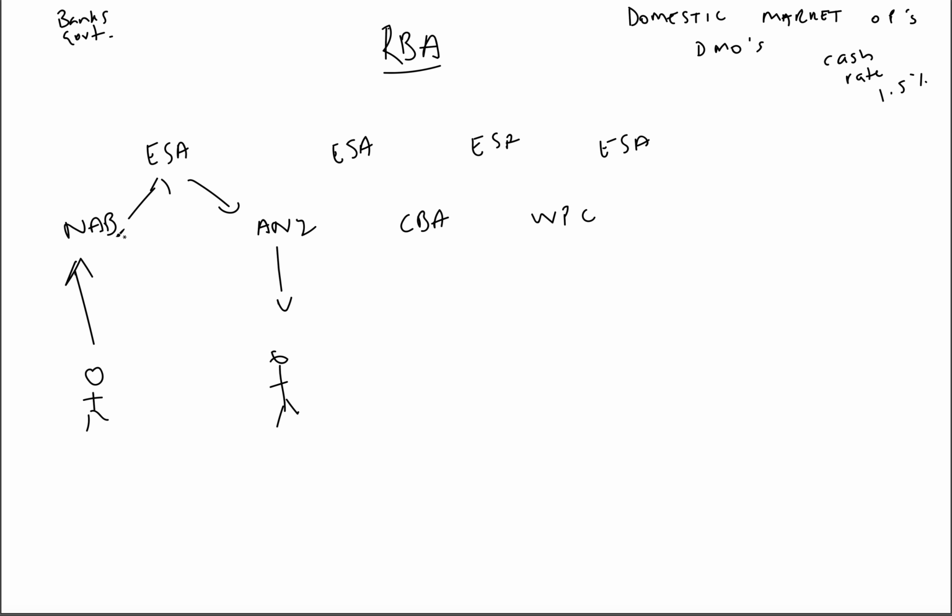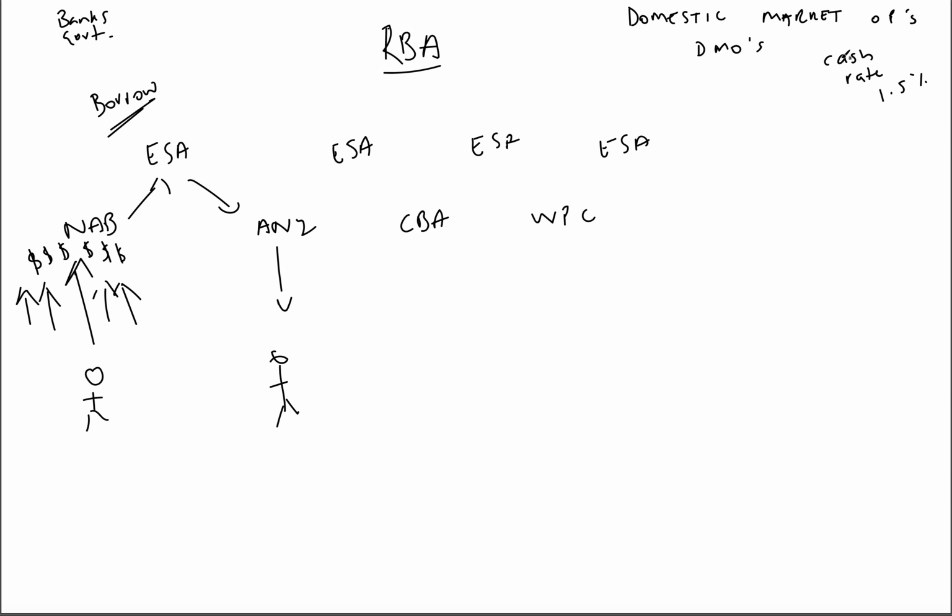So in this situation, if the NAB has a lot of transactions on a certain day, perhaps it's a lot of big sales at Topshop, people are buying lots of stuff and all of those customers are with NAB. So if there's a lot of transactions moving out of the NAB, perhaps the amount of funds that need to be transferred are greater than what's held in this exchange settlement account. In that situation, the NAB has a shortage of funds in their exchange settlement account, and therefore in order to meet their exchange requirements, they're going to have to borrow.